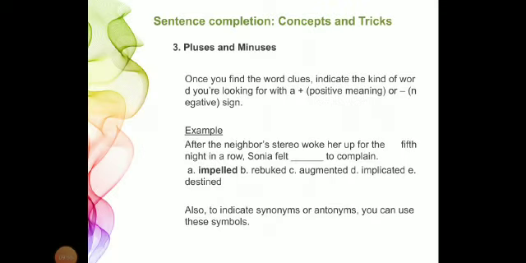Let's see. Impelled means forced to do something or urged to do something, उत्तेजित करना, to propel. Second, rebuked. Rebuked means किसी को डांटना, to show disapproval towards something, to criticize somebody, to reprimand them. Third, augmented. Augmented means have been made greater in size, to increase the value of something, कुछ बढ़ा देना.